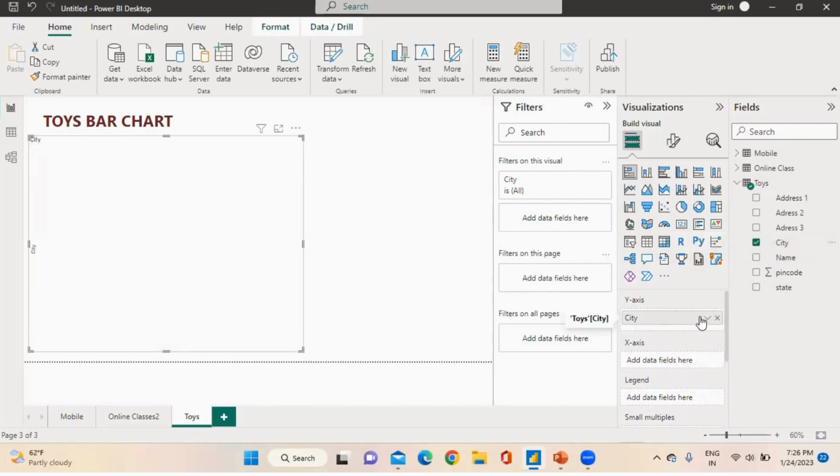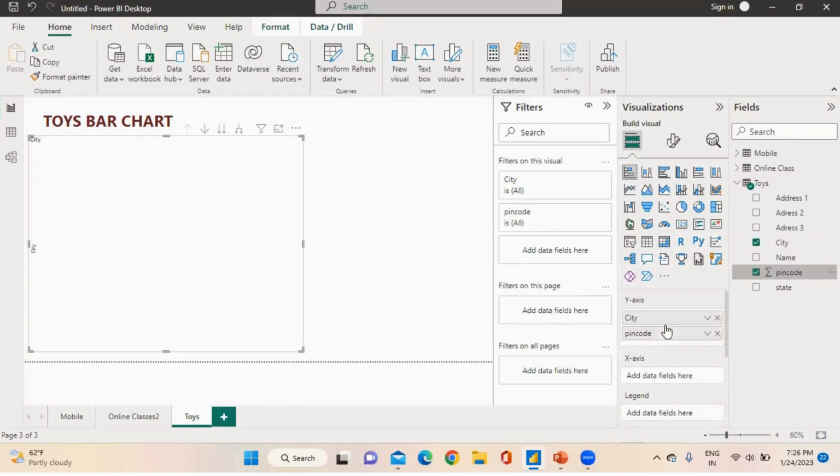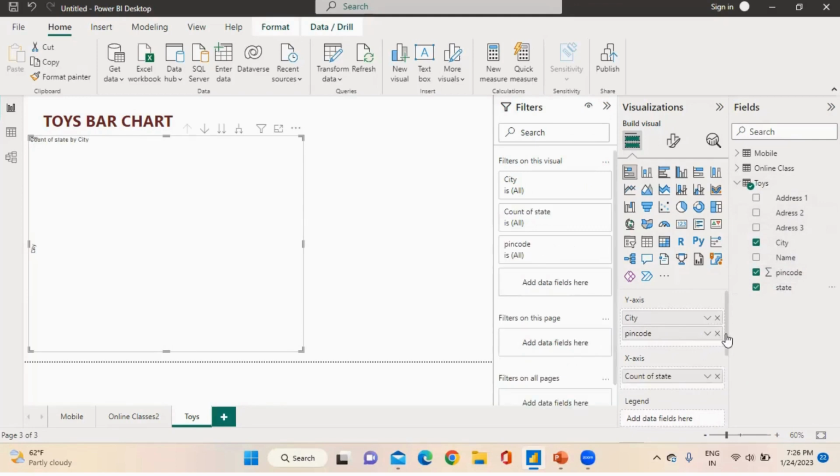And if I want to put it manually, just click on pin code and drag and drop over here in y-axis, city and pin code. In x-axis I want to choose state, just drag it over here.